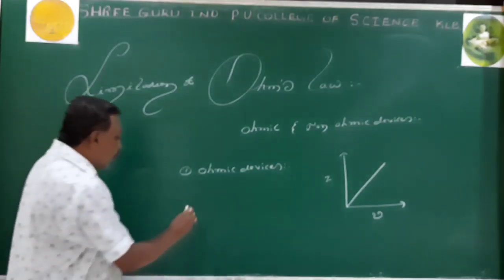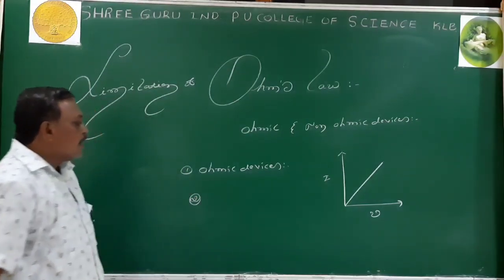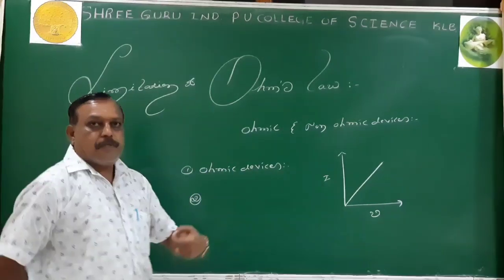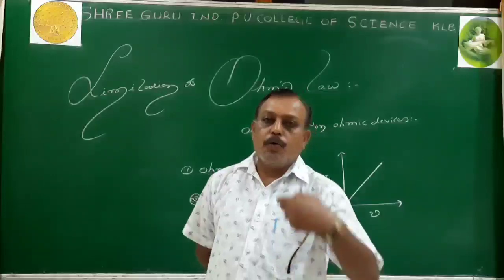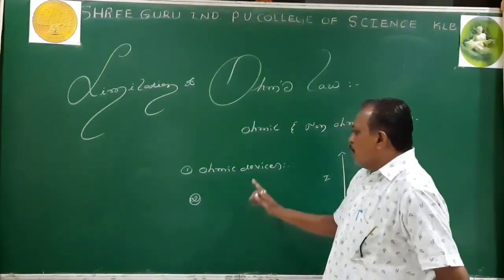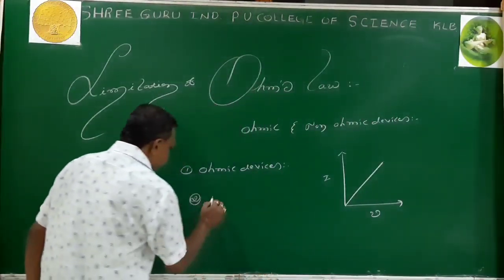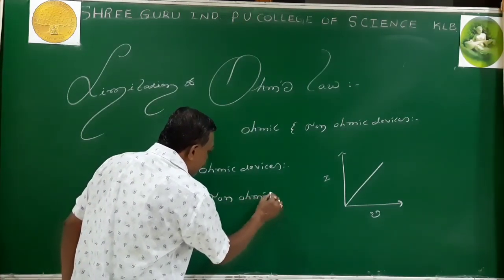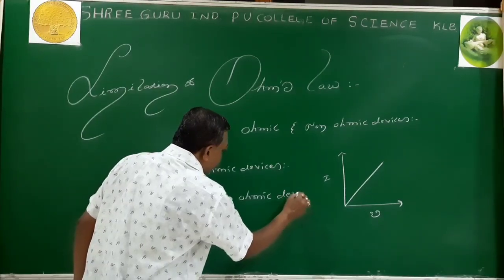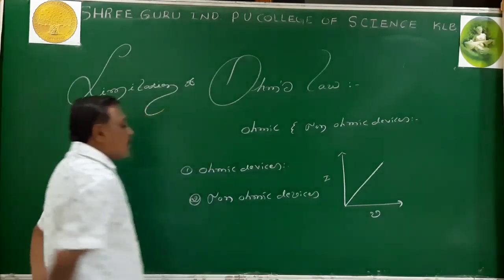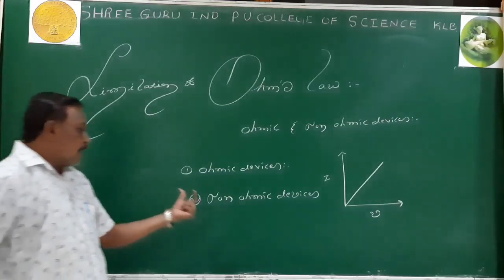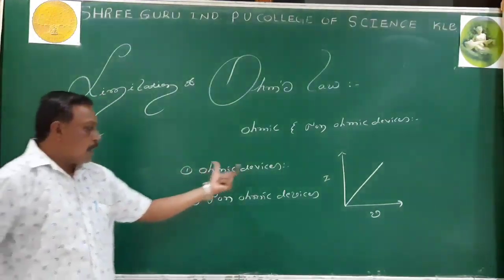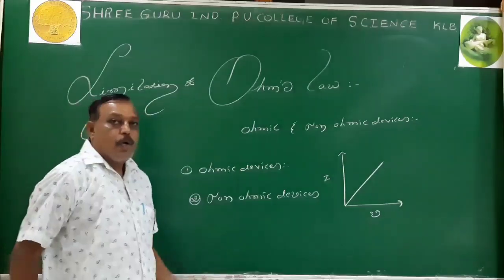Then what about non-ohmic devices? The name itself indicates non-ohmic. The devices which do not obey Ohm's law are called non-ohmic devices. The nature of the graph for non-ohmic devices is not a straight line. When it is not a straight line, what are the examples of non-ohmic devices?